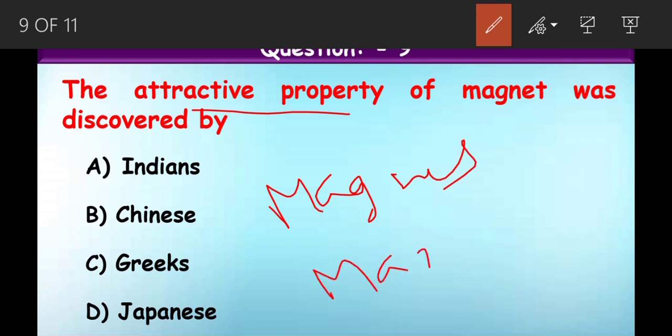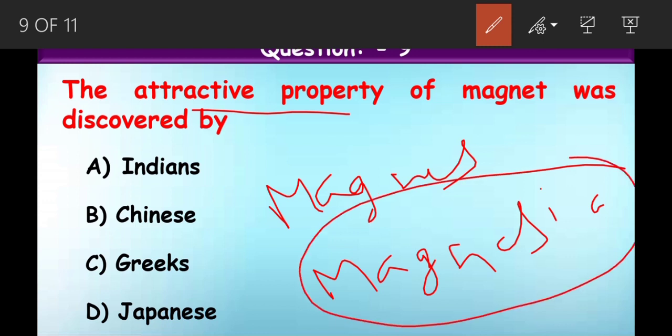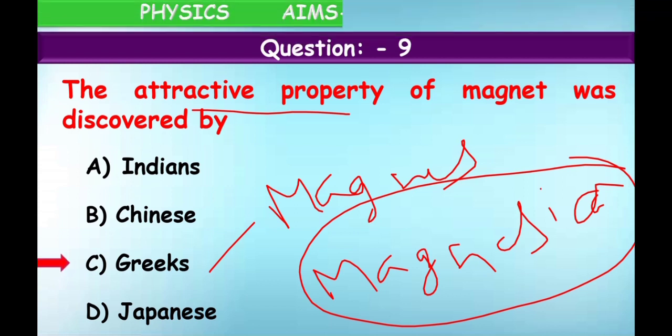Or, one more story is that it was discovered in a place called Magnesia. Where is this Magnesia? It is in Greece. So this property was discovered by Greeks. So what is the correct answer, children? Greek people is the correct answer. Chinese people used it for its directional property, for navigation.